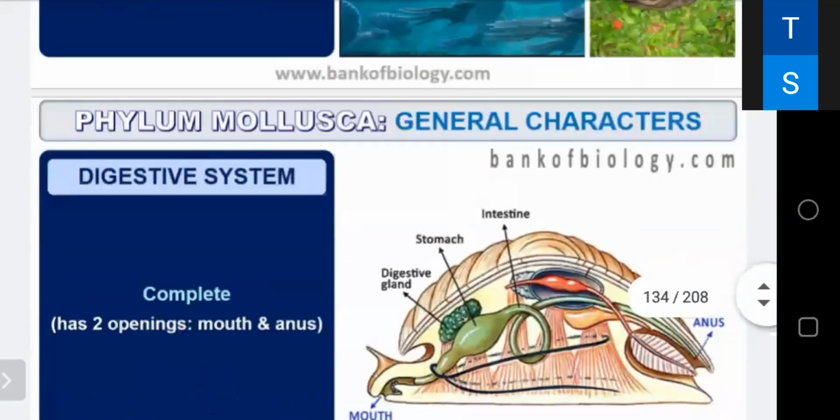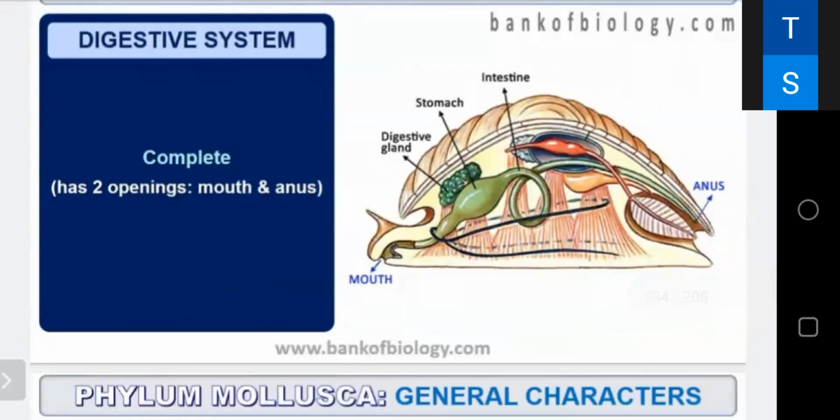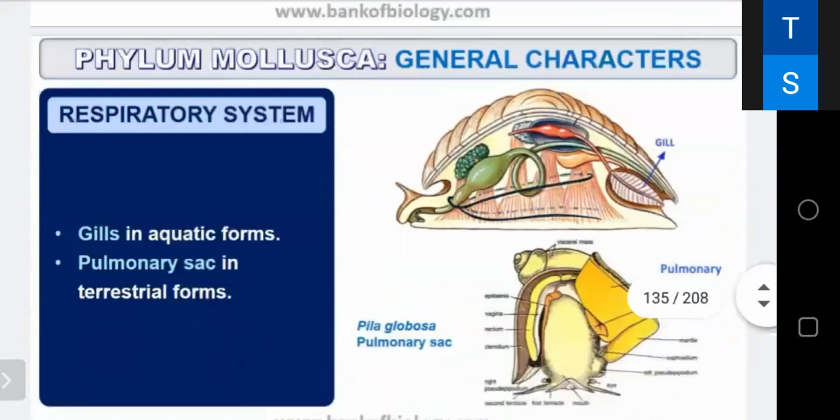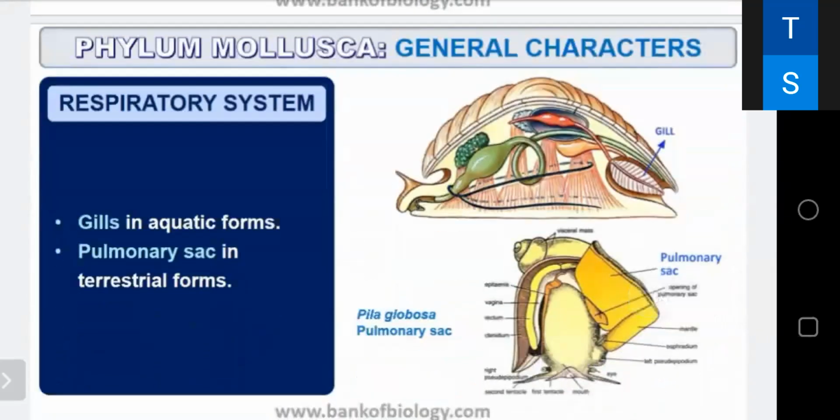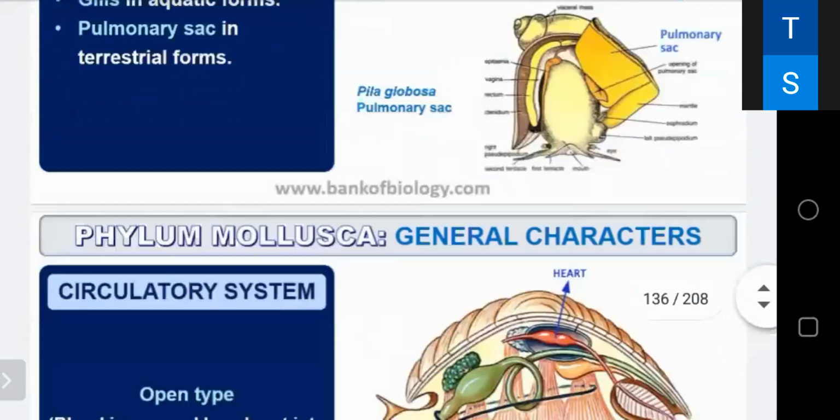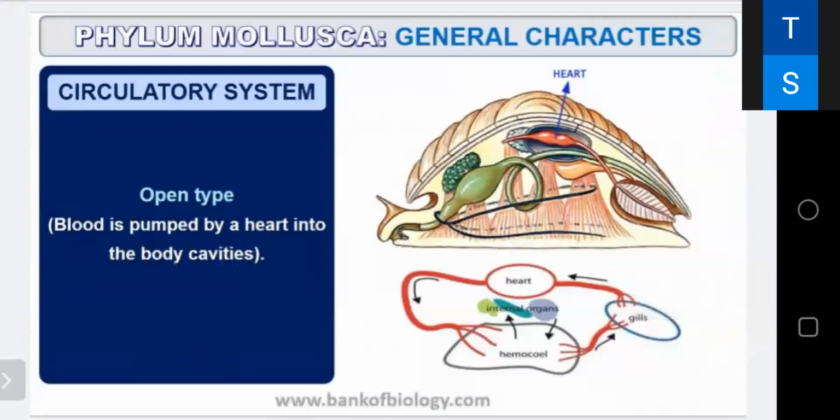Okay. They are having complete digestive system as there is a mouth and anus. And there are gills in aquatic forms, like in the water they are using gills, and pulmonary sac in the terrestrial form. There are two types of respiratory system. Their circulatory system is open type, just like arthropods. The blood is pumped by heart into a body cavity. It's called haemocoel.